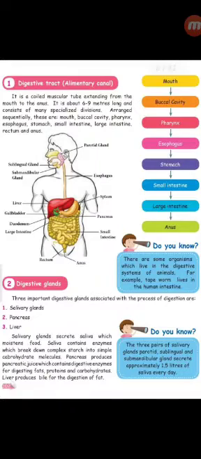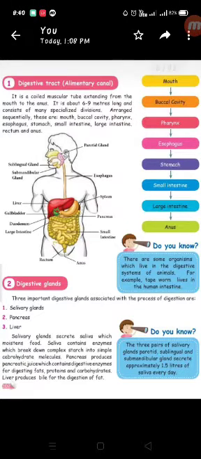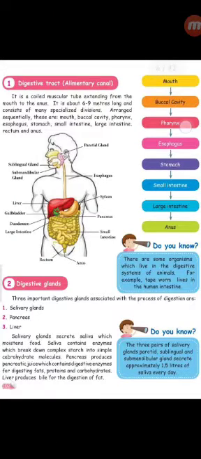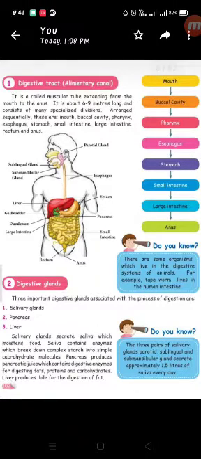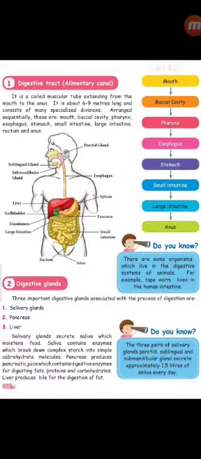Okay children, as I said before, while we put the food inside our mouth, the first organ of the digestive system is the mouth, and then the food travels towards the buccal cavity, then pharynx, esophagus, stomach, small intestine, large intestine, and we excrete the waste through the anus.